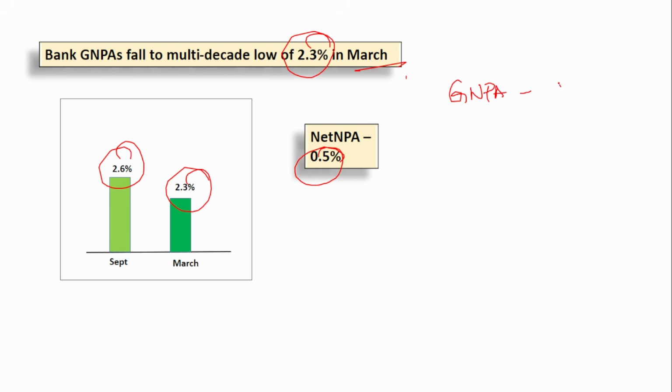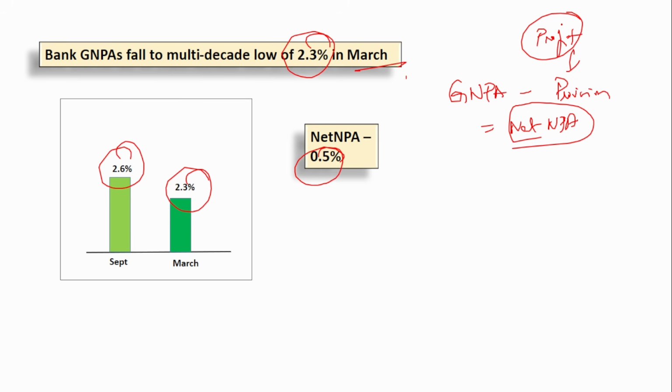See, when you make a provision for the NPAs, you arrive at the net NPA. Gross NPA minus the provision, you arrive at the net NPA. So net NPA is a good figure that tells how much capital the banks have to provide for the provision. How is that provision given to the gross NPAs? From the profit, right? From the profit, the amount is transferred to the provision. So only if the bank has enough capital can they take money from the profit and give it as provision.